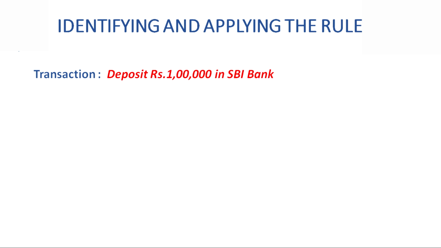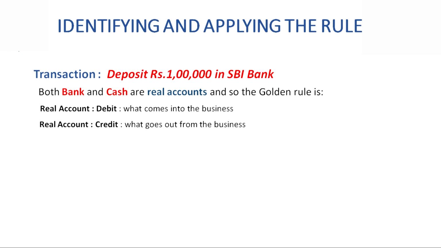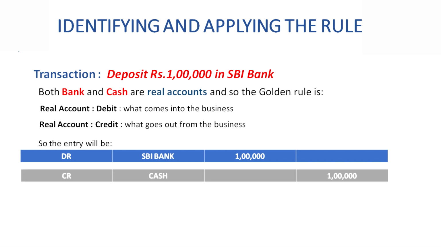Next, identifying and applying the rule. Here is a transaction passed. Deposit rupees 1 lakh in SBI bank account. So, this transaction has passed in two ledgers, that is bank account and cash account. Both bank and cash are real accounts. So, the golden rule is real account: debit what comes into the business and credit what goes out from the business. So the entry will be SBI bank account debit to cash account.